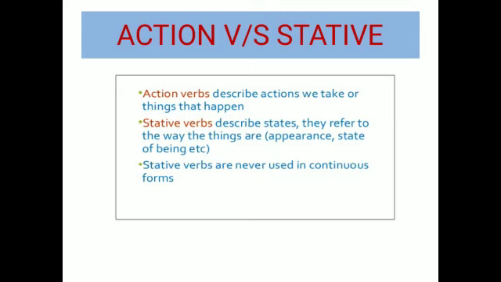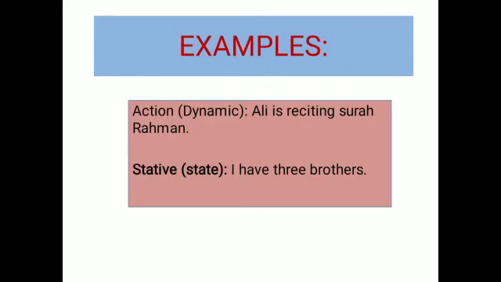Beta, some of the stative verbs are like be, have, like, etc. Means where no action is involved, no physical activity is involved, but actually the situation of something or someone is shown. And the most important thing is stative verbs are never used in continuous forms. Means no ing form for the stative verbs. Correct. Here also we can see, for example, the action verbs or the dynamic verbs.